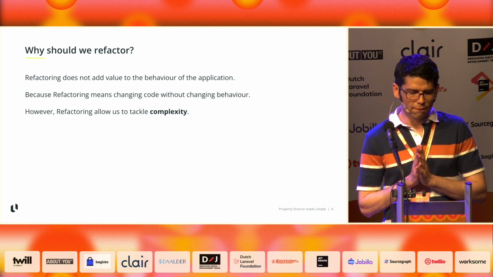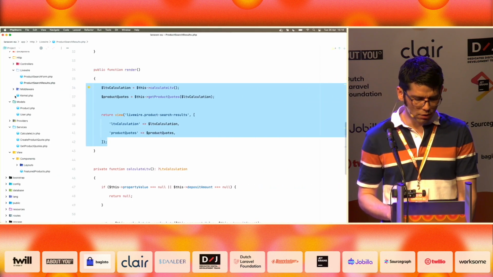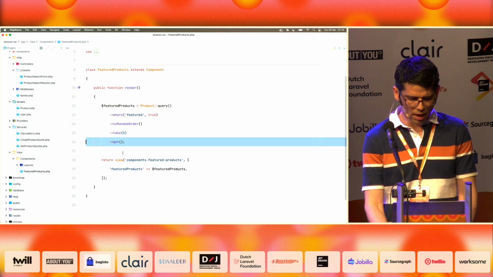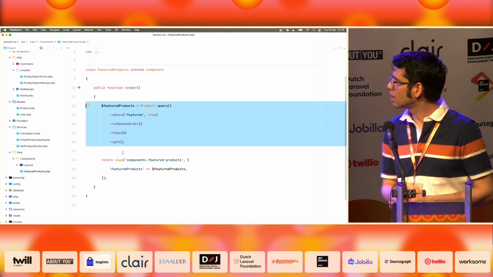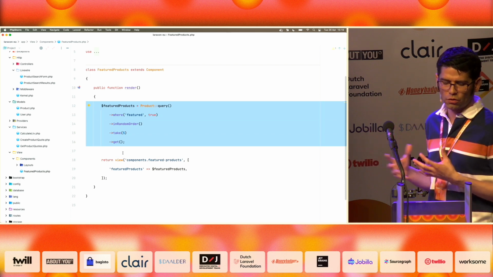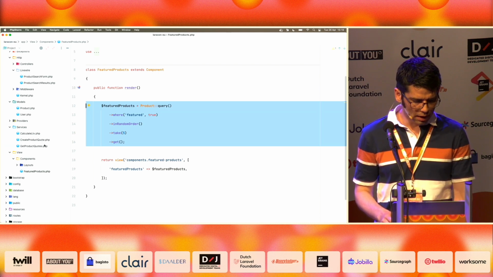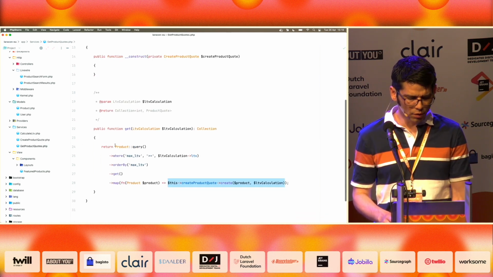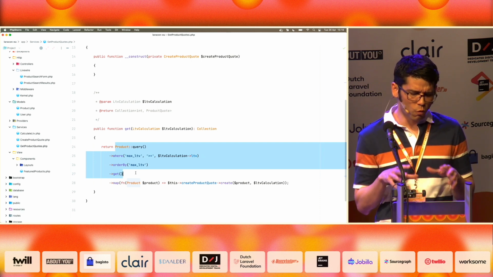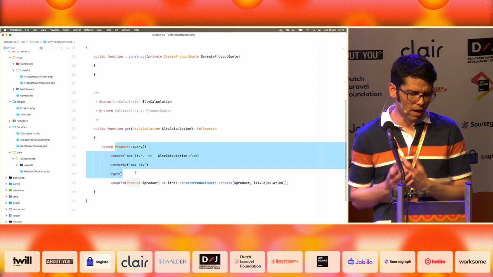We basically refactor to tackle the complexity of our application. For example, in the case of our feature products component, I don't care that we have Eloquent here. This is a very simple component. If you understand Eloquent, it's very simple. I don't think we need to go beyond that. We don't need a repository pattern. Same here in the get product quotes. Do we need a repository pattern to extract this code? I don't think so. If this was way more complex, yes, I would probably do that. But in this concrete example, I don't think so.